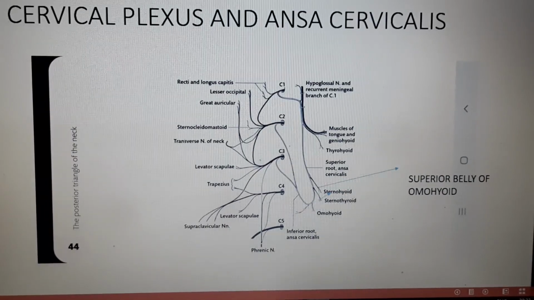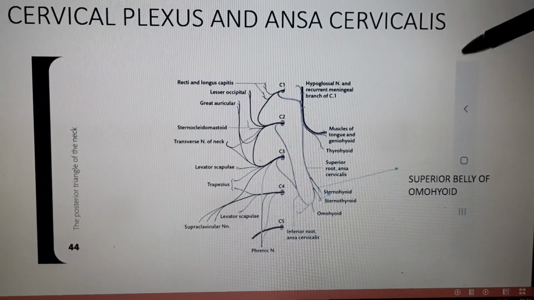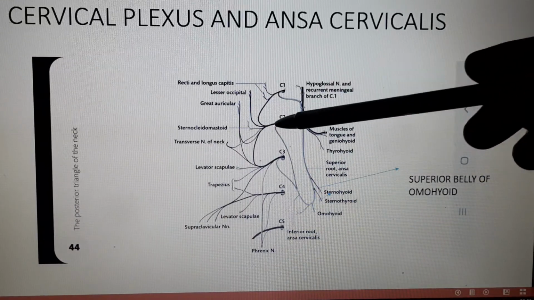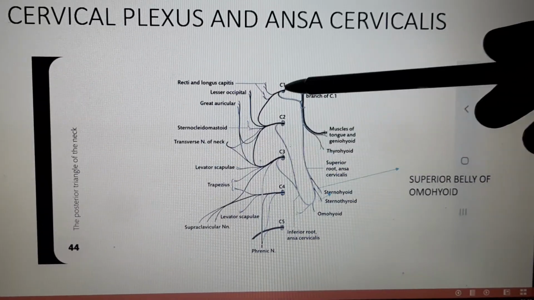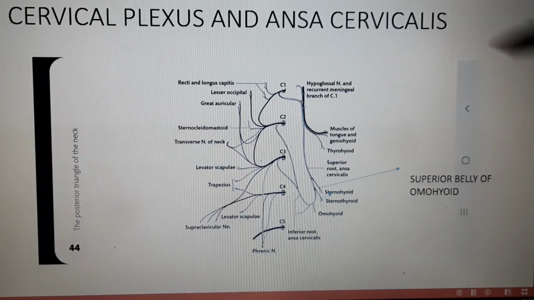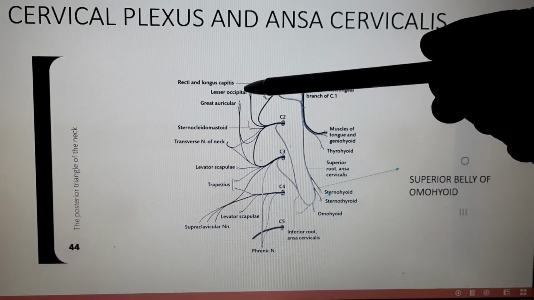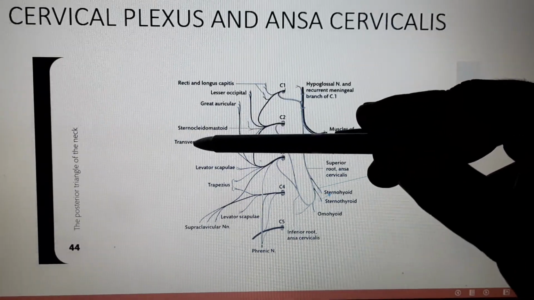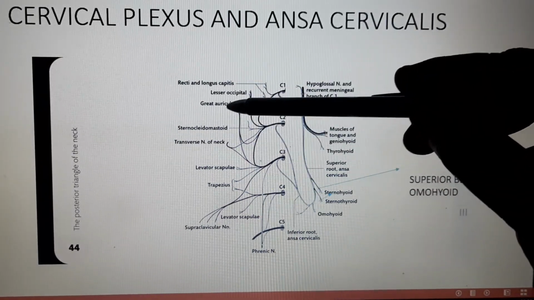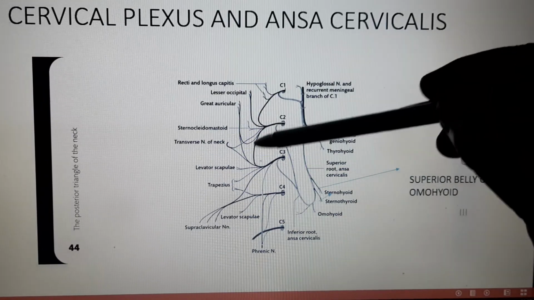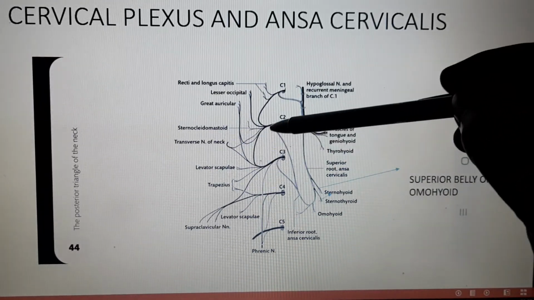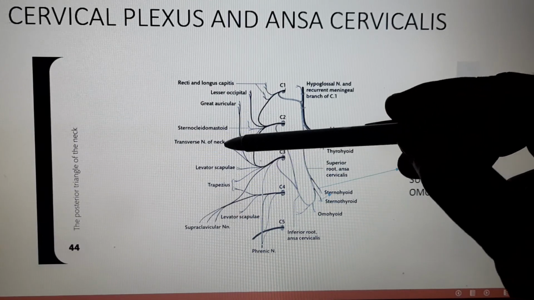So today we will study about the cervical plexus and ansa cervicalis. You can see there is a loop found between the C1, C2 and C2, C3. And we can also see that lesser occipital nerve arises from the C2 and great auricular nerve arises from the C2 and C3. Transverse nerve of the neck also arises from the C2 and C3.